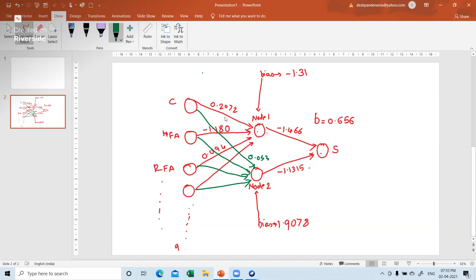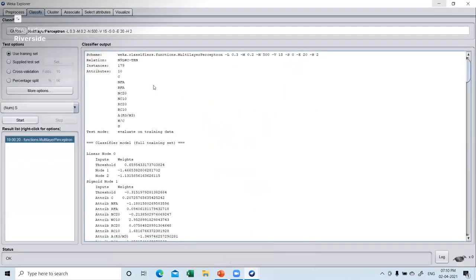Now you cannot change that. That's the inbuilt thing. We cannot change the transfer function. That is the limitation of WEKA. If you want to change it, then you'll have to code it in Java, and then you can do that. However, in the inbuilt system, it's only sigmoidal, and that's the reason here it's sigmoid node 1, node 2, etc.